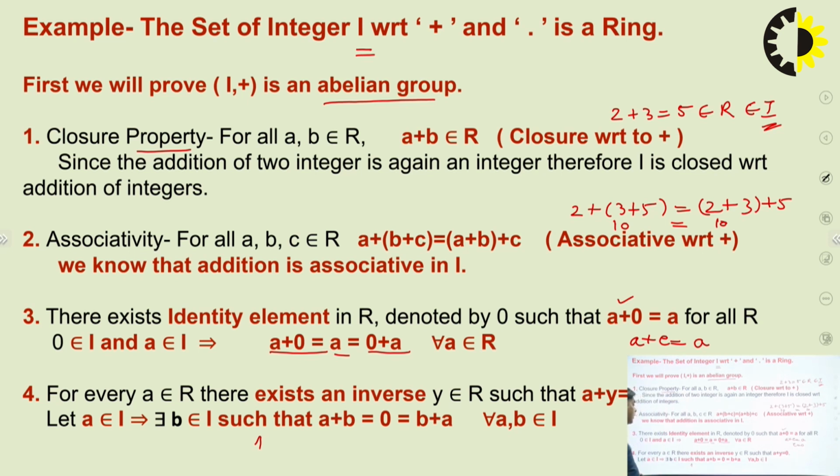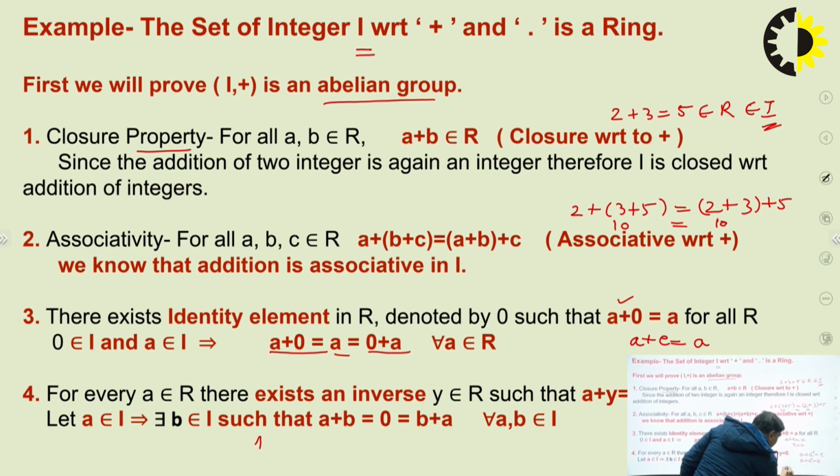Next property is the inverse. For the inverse property, we already know that A plus A inverse must be equal to the identity element. And we know that the identity element is 0. That means A plus A inverse is equal to 0.